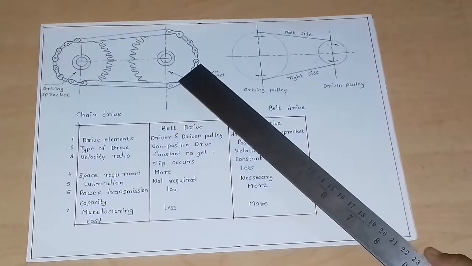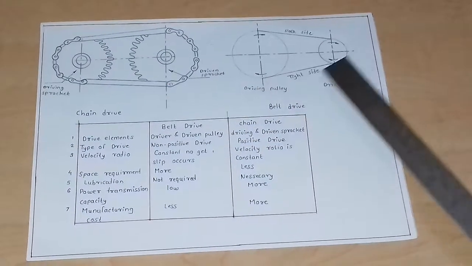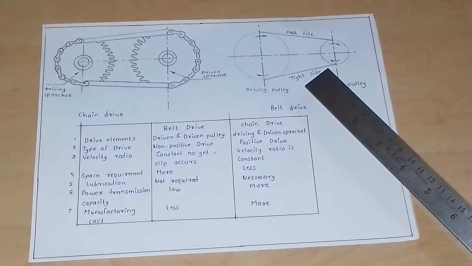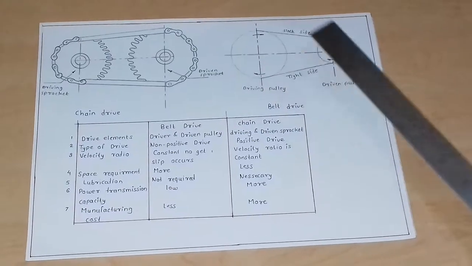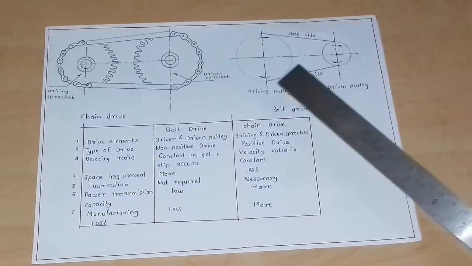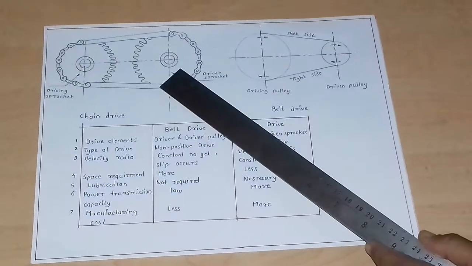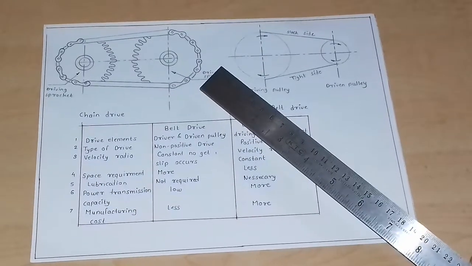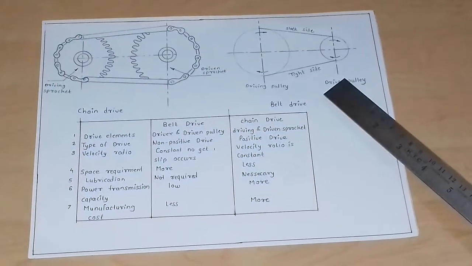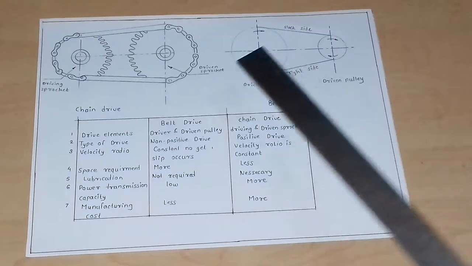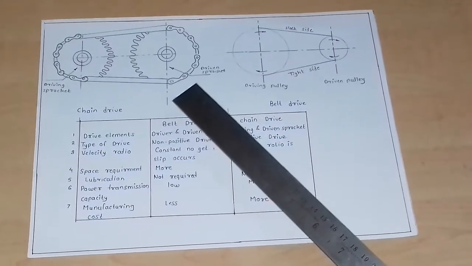Lubrication is necessary in chain drive; in belt drive lubrication is not required. Power transmitting capacity of belt drive is less. Power transmitting capacity of chain drive is high. Manufacturing cost of belt drive is less. Manufacturing cost of chain drive is high.